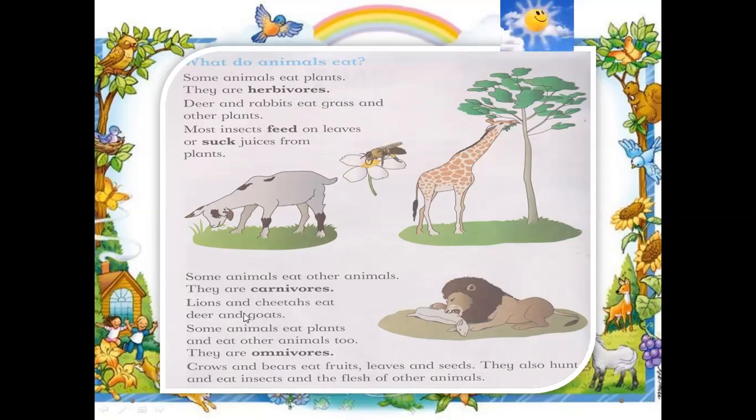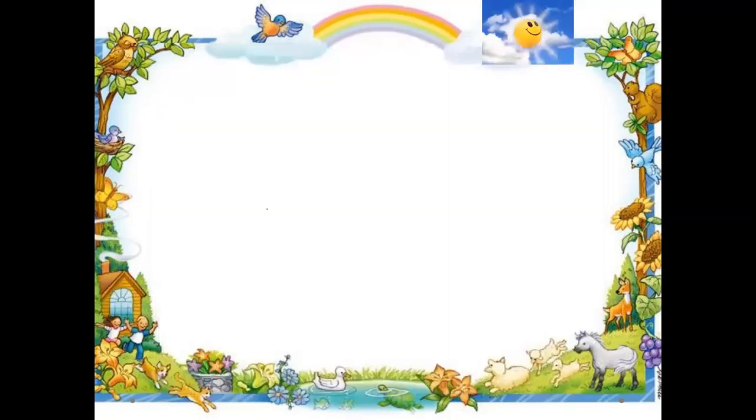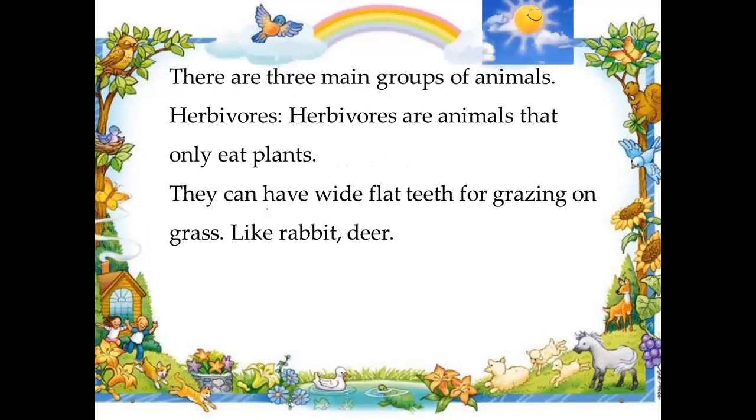So, in these slides, we study three different groups of animals according to their food behavior. So how many groups? Three groups: herbivores, carnivores, and omnivores. So let's summarize. I will summarize here these three groups of animals.